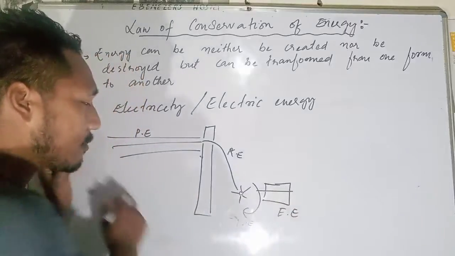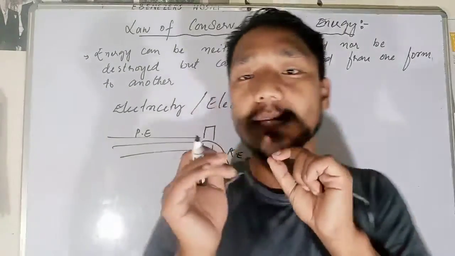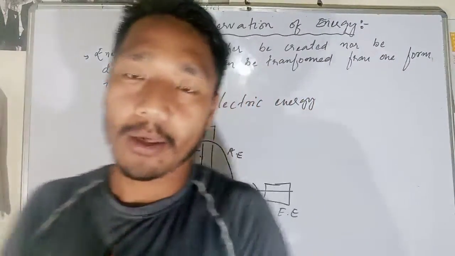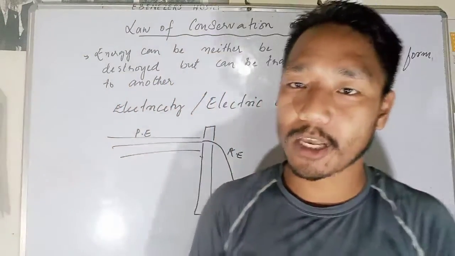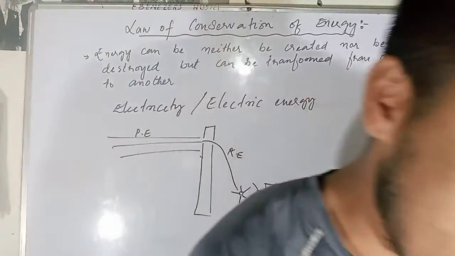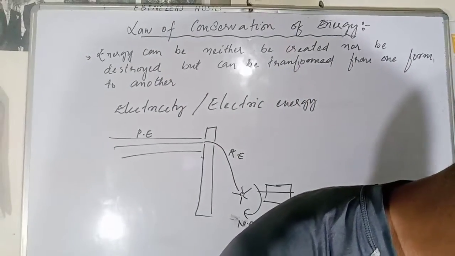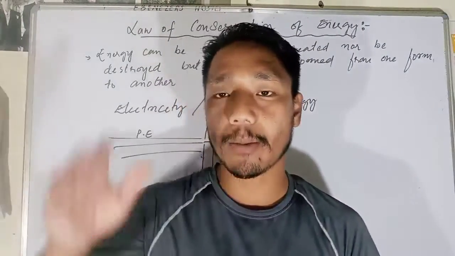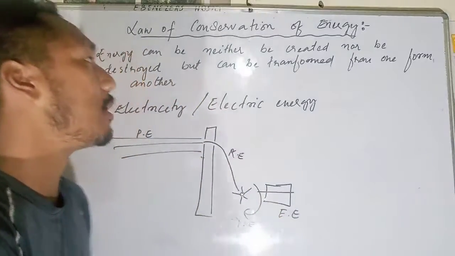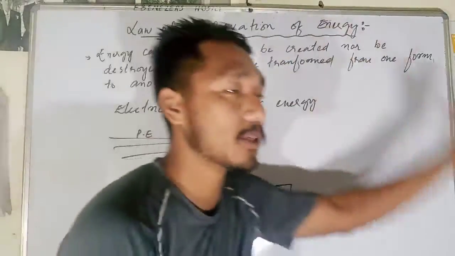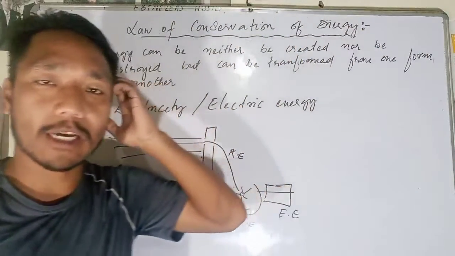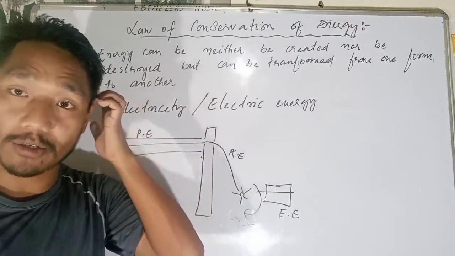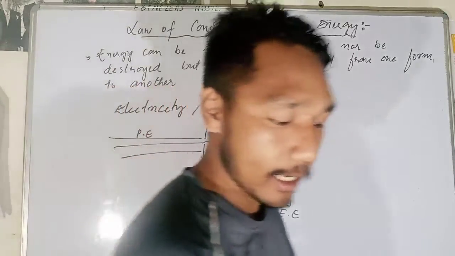Okay, so all this energy, if I sum it, will always be a constant. Energy can neither be created nor destroyed, but instead it will transform from one form to another. This is all about the law of conservation of energy. The law of conservation of energy says that energy can neither be created nor destroyed, but it can transform from one form to another. So this is all about the kinetic energies.